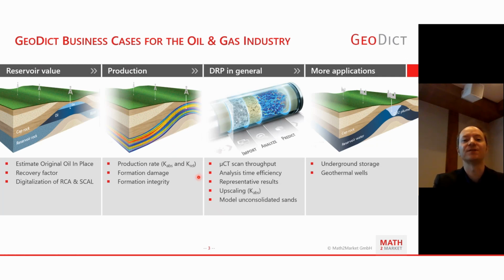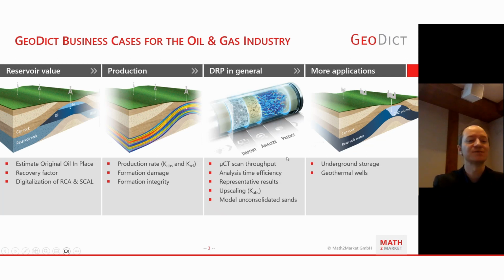Going over to production sites, most prominently the production rate. It's one of the important things that you can get a grip on using Geodict at the pore scale. You're tackling formation damage by looking at filter cake formation and optimization of the drilling fluid. And finally, the formation integrity, as a summary of all the mechanical computations that you have with Geodict and a grip on the stability of the rock.